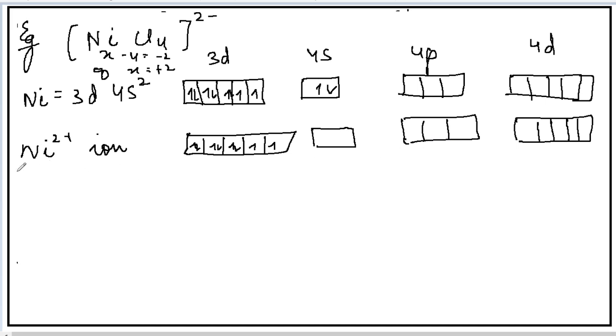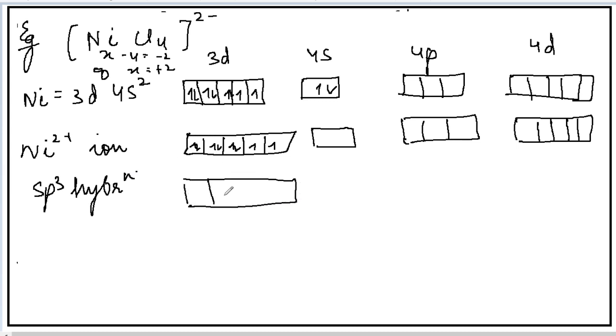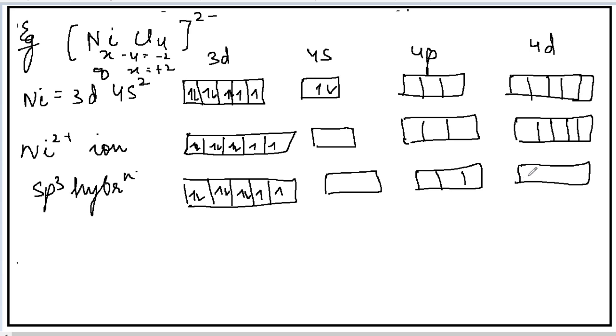They will be empty. Now sp3 hybridization will occur, and sp3 hybrid orbitals will be formed. So they are available now to accept the electrons from the ligand.